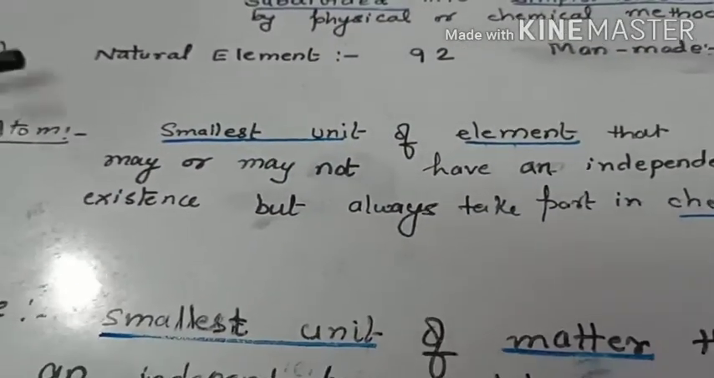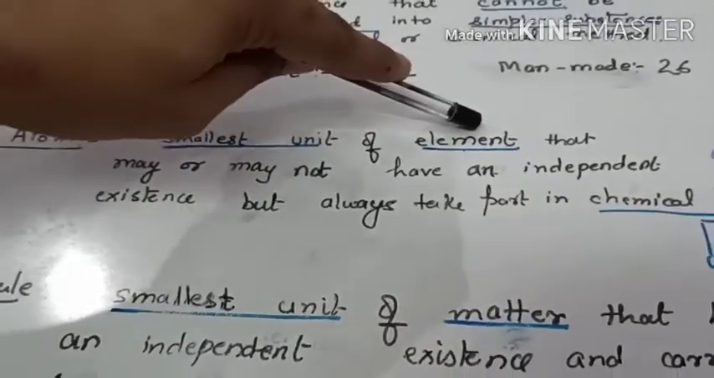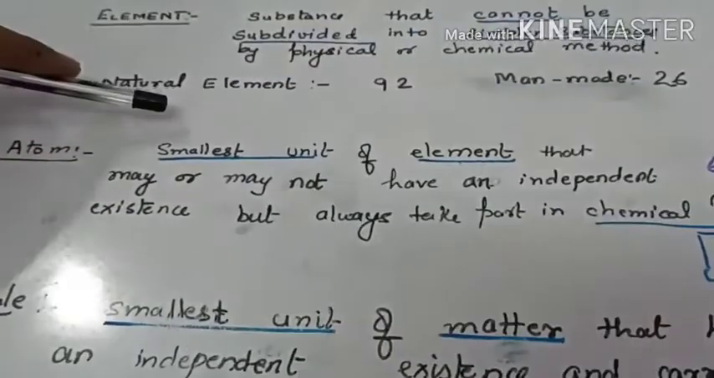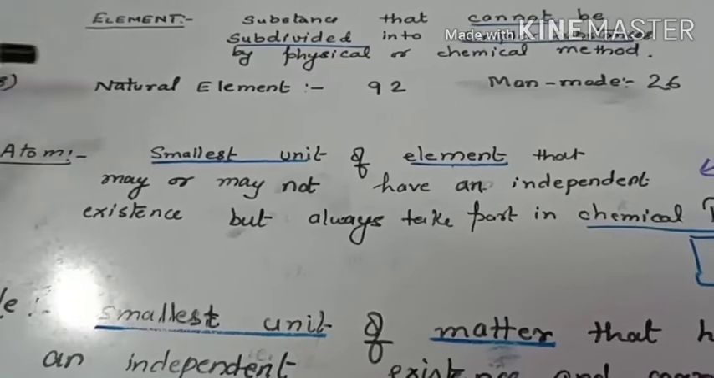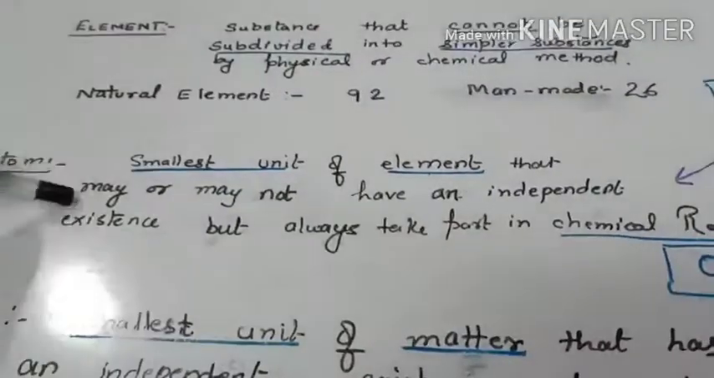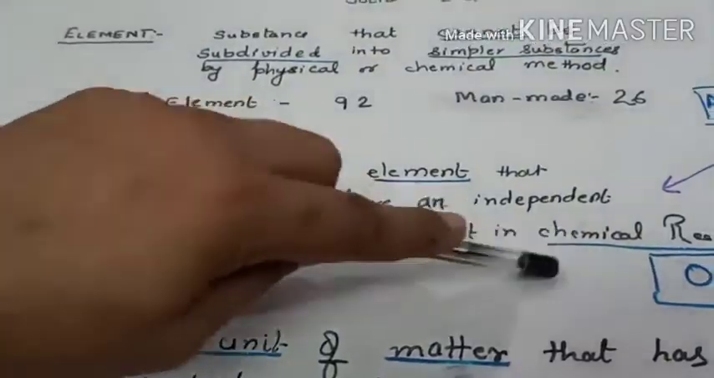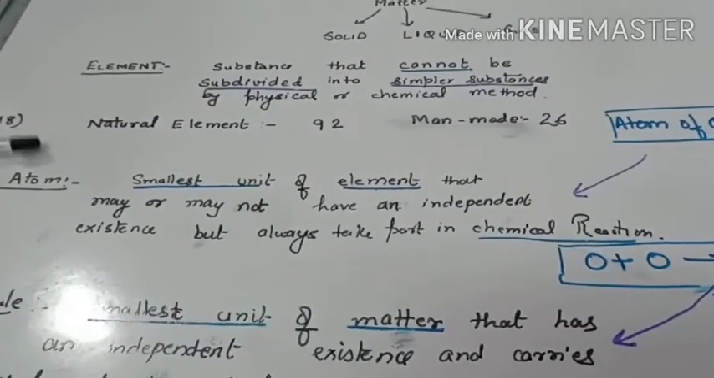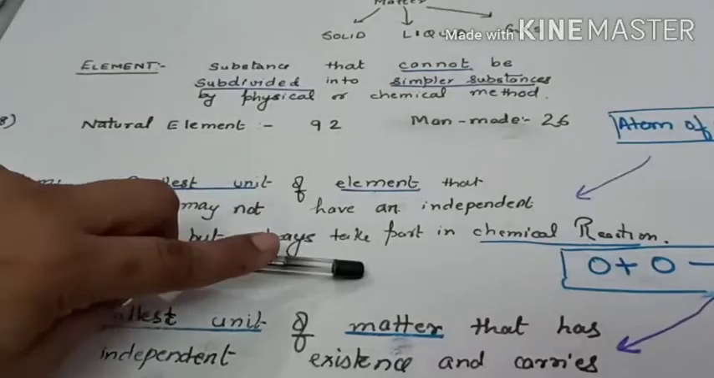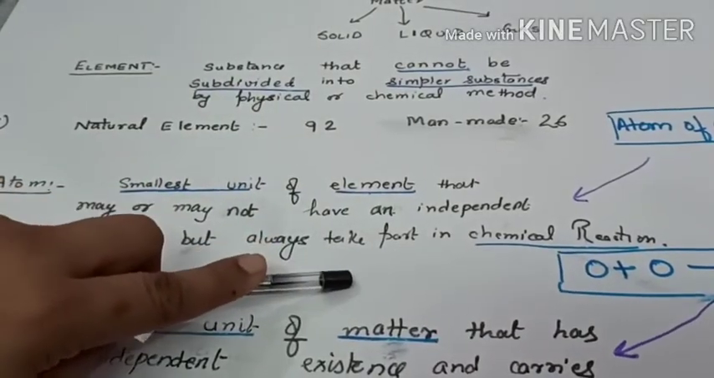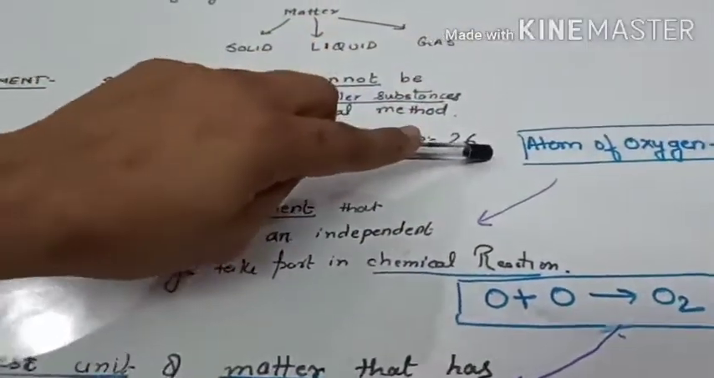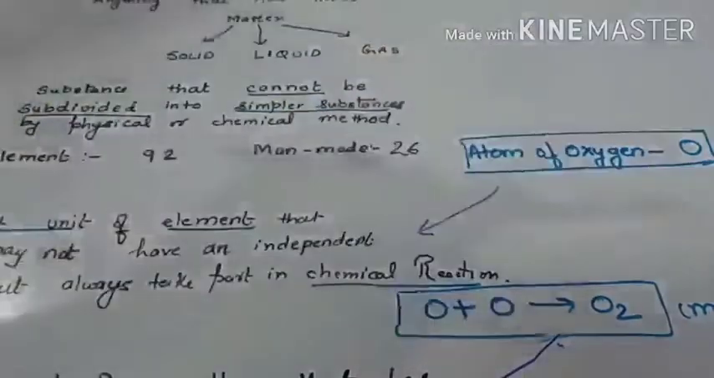Atom: the smallest unit of an element. The smallest building unit is the atom. It may or may not have an independent existence, but it always takes part in chemical reactions. That means an atom will always participate in a chemical reaction. Suppose you take an atom of oxygen; this is one atom of oxygen, written as O.